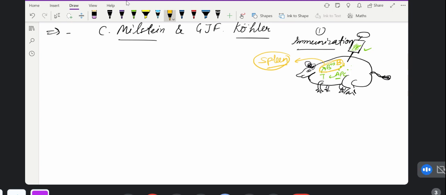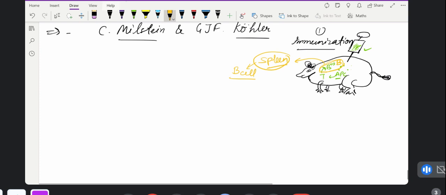So now this spleen is taken from the mouse, and what will we take? We will take the B cells from there. Which kind of B cells are these? These are the monoclonal type.